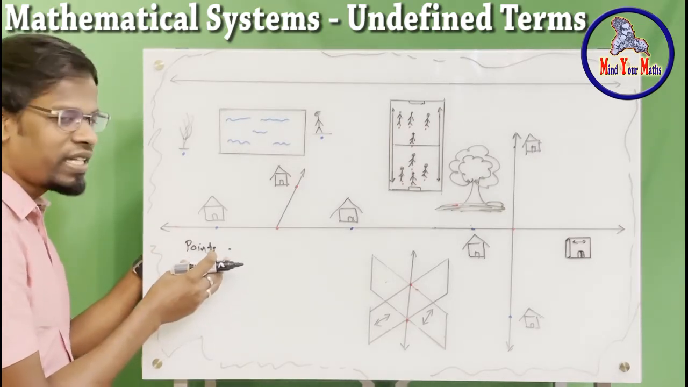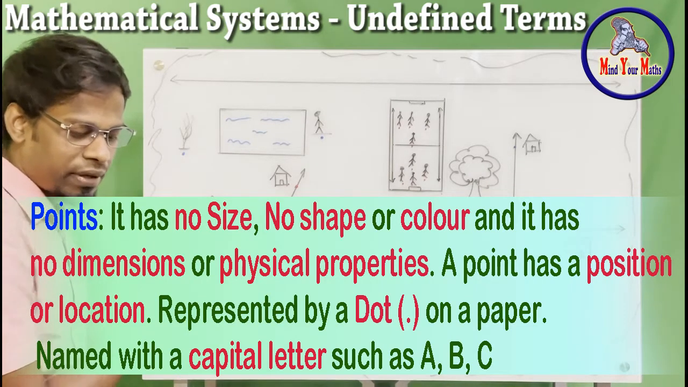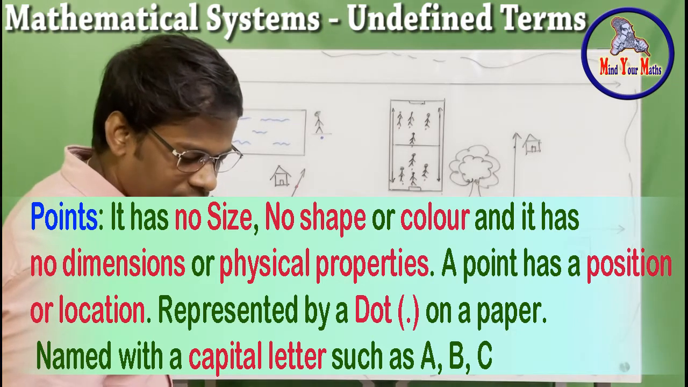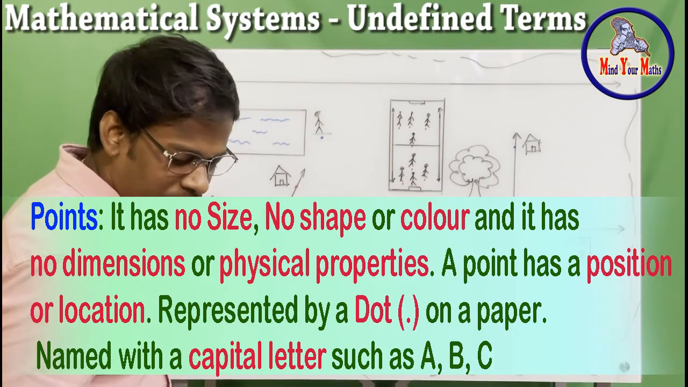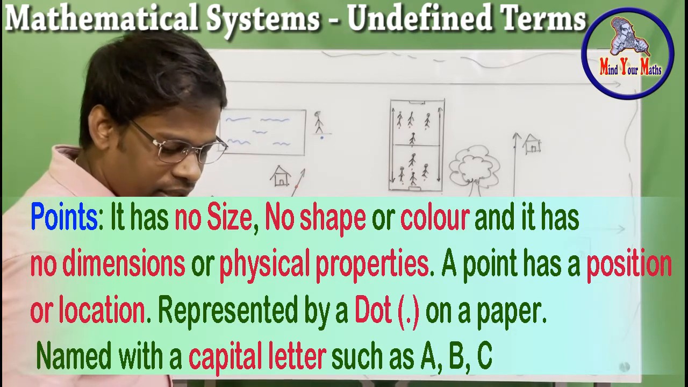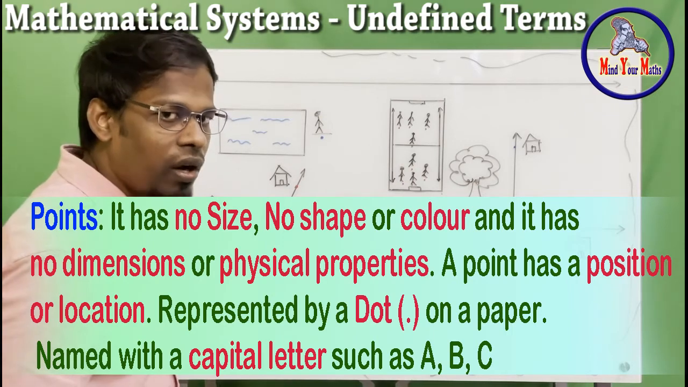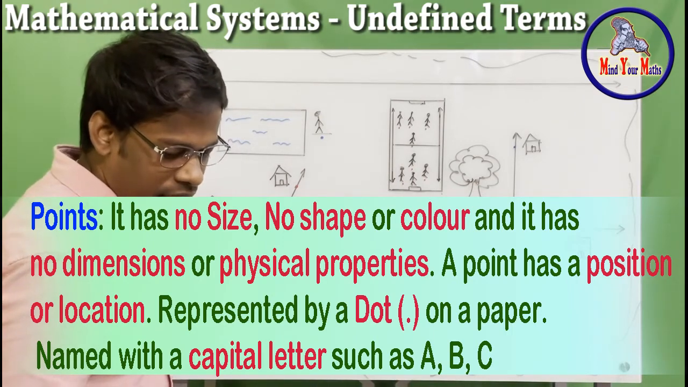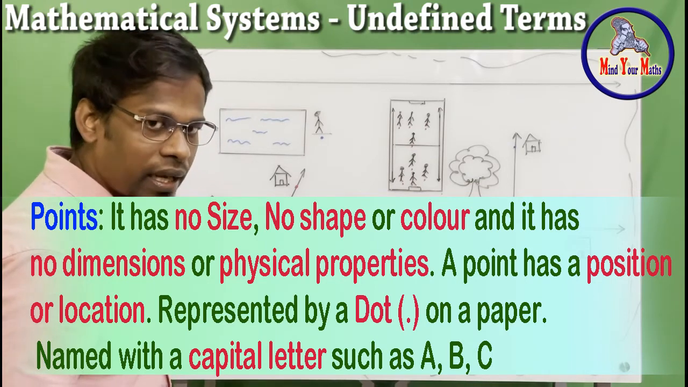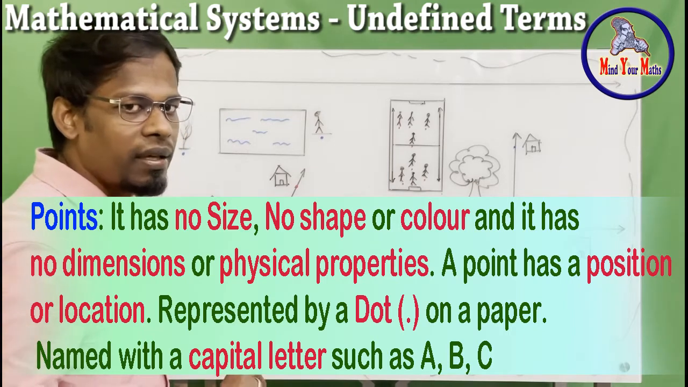And now how do we describe it as per the geometrical view? Let me read it out for you. A point has no size, no shape, no dimensions, no physical properties, and it has a physical position or a location, right? And it is represented by a dot and uses a capital letter to address the point.